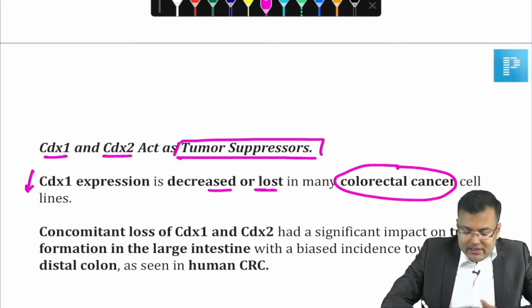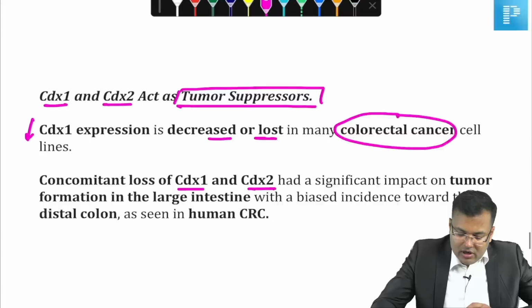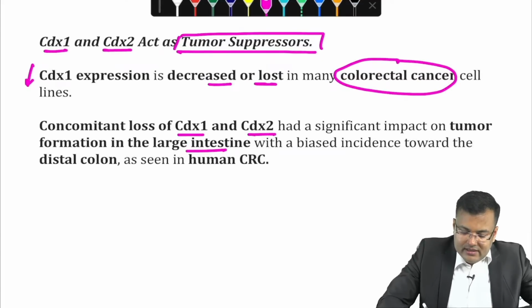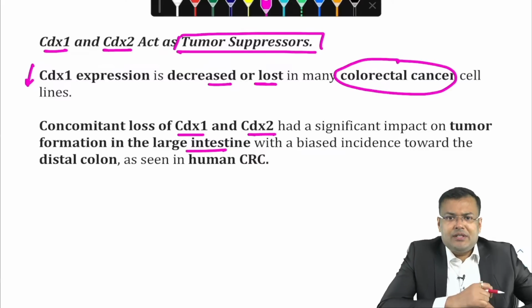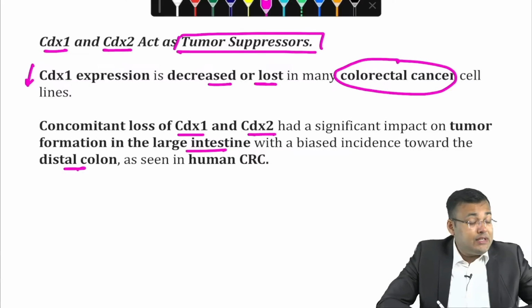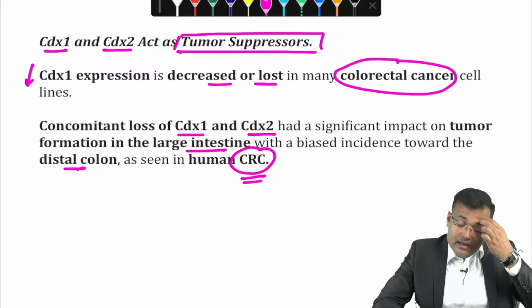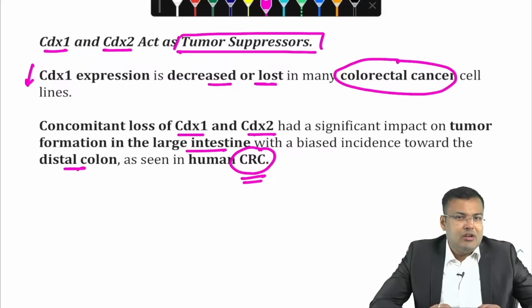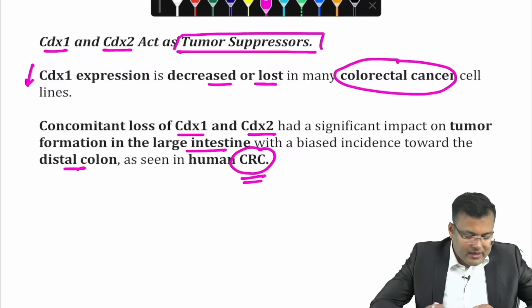And whenever there is concomitant loss of both CDX1 and CDX2, yes, it is having strong impact on tumor formation in the large intestine. Especially which part of the large intestine? Especially the distal part. It means not only colon, in which malignancies there is decreased expression or these are negative, in colorectal cancer. Clear guys?